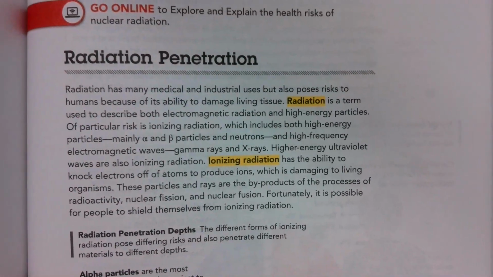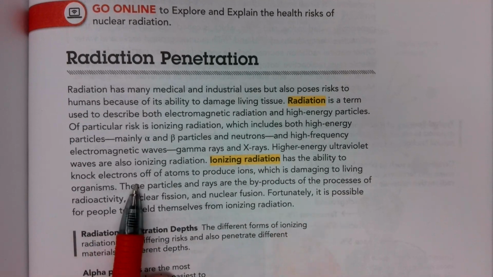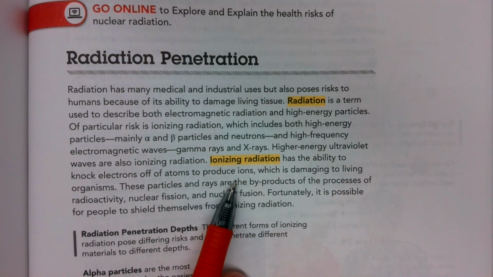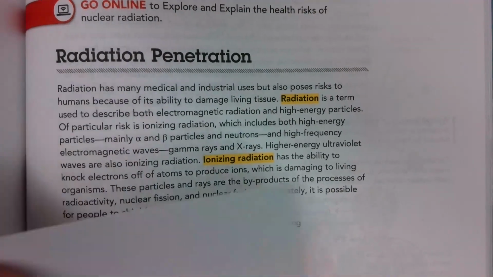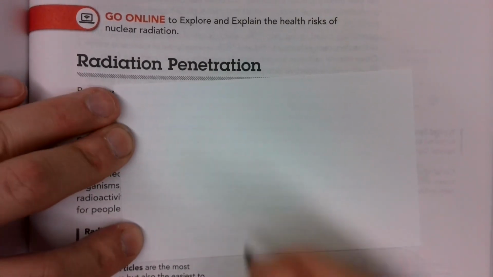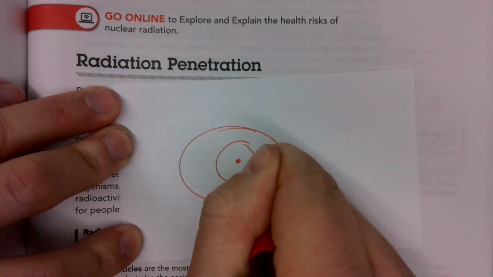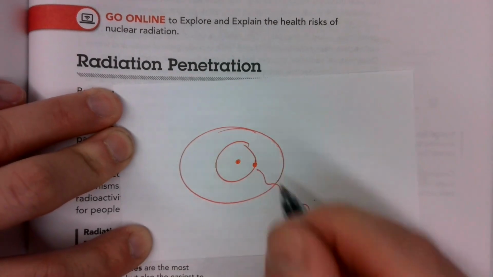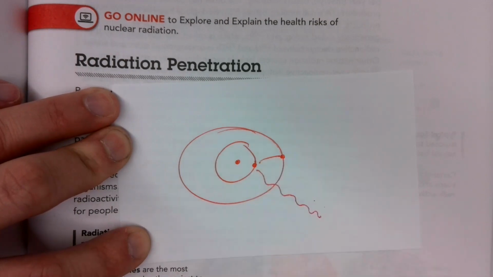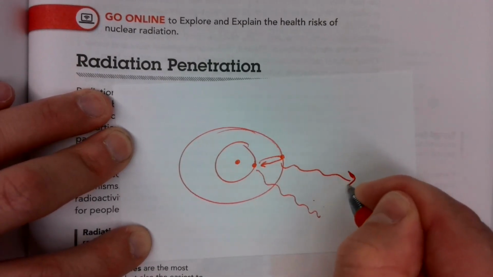Okay, and the question we ask is, well, which of these types of radiation are dangerous to us? And the word we use is ionizing radiation, or has the ability to knock electrons off of atoms to produce ions, okay, which is damaging to living organisms, et cetera. Okay, now let's think about this. Earlier in the year, we learned about how if we have an atom, we'll use the Bohr model here, okay, and we have an electron, and we have this wavelength of light. We'll say it's red light because it's a red line, and it has just enough energy to make it move up an energy level like this. And as it falls back down, it will re-release that light.